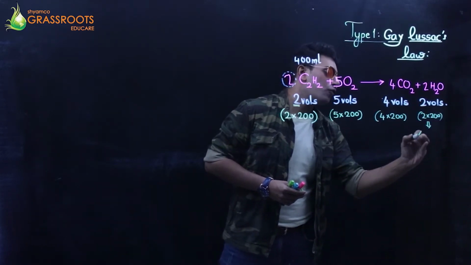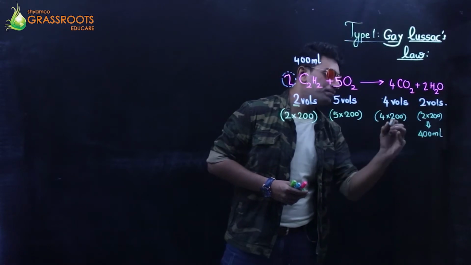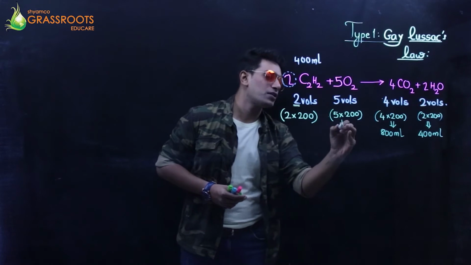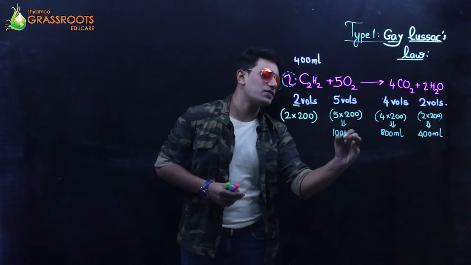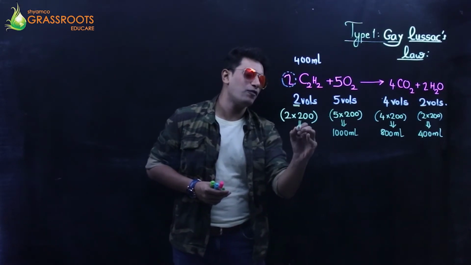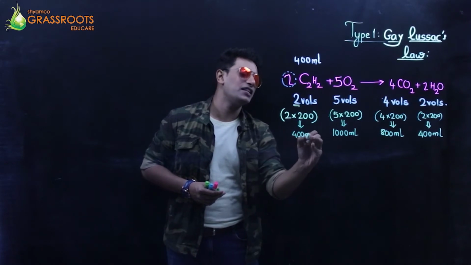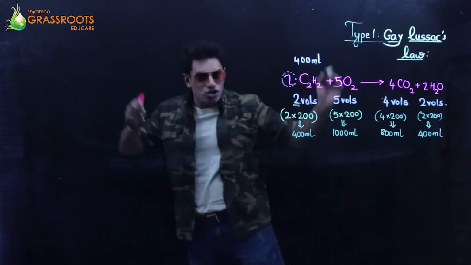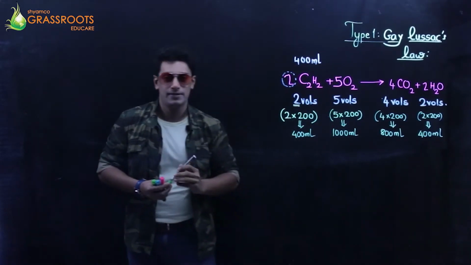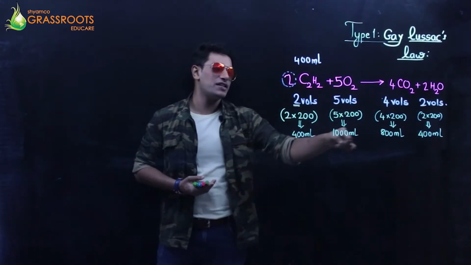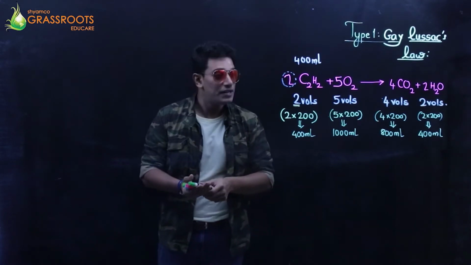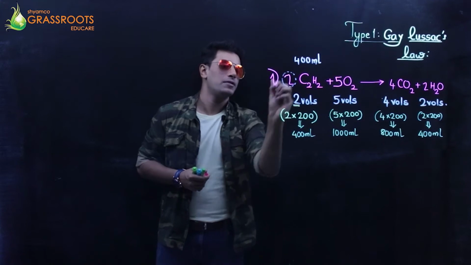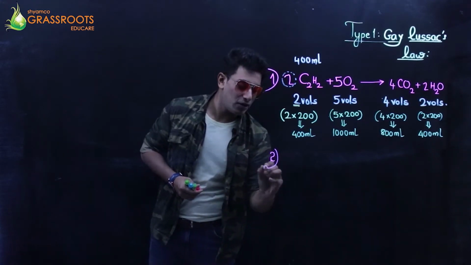So we have 400 ml of moisture produced, 800 ml of carbon dioxide produced, 1000 ml of oxygen used up, and 400 ml of acetylene used up, because the complete reactants were used up to give me products. So that's my answer. My answer is 800 and 1000 ml, right? Coming to the next question. So this was my first one for you all. Right, let's go with the second question.